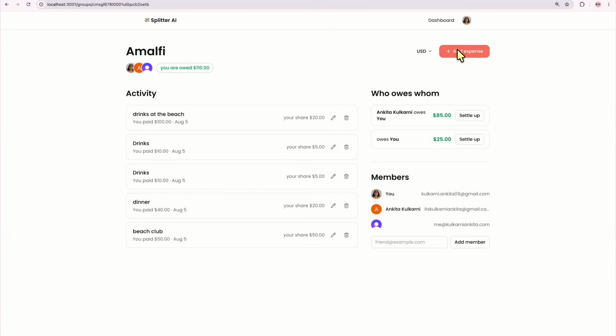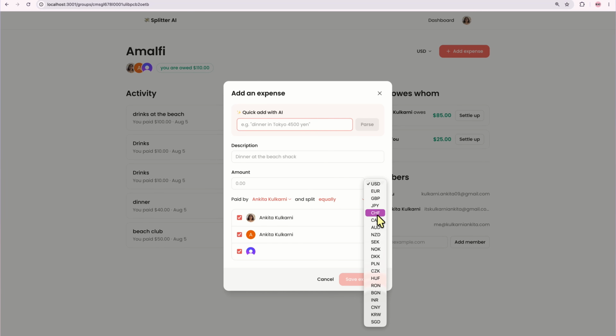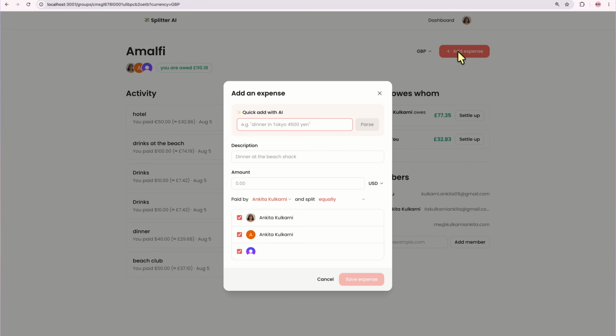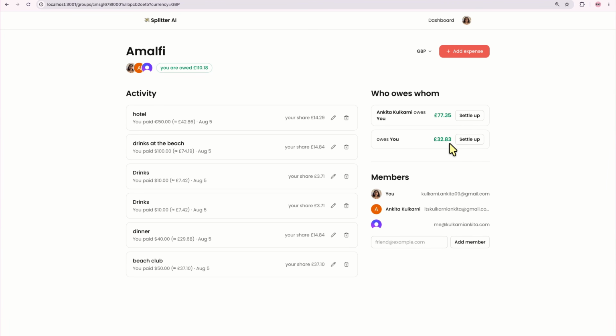It's working now. So if I click on add expense, we have this currency. So I can just say euro 50 and it's divided. And here I can just say hotel. I wish hotels were this cheap. So there we go. Now we have euros as well. At the same time, I can select a base currency here too. So I can just say GBP as well if I want. So things like that, I think we could just tweak it accordingly. Everything at the end of the day will get converted and it works as expected.